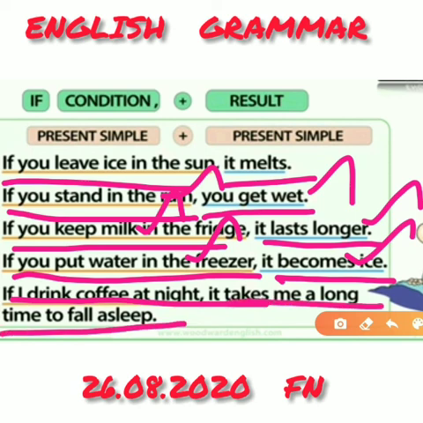In this sentence, the condition is if I drink coffee at night and the result is it takes me a long time to fall asleep. Yes, this is a general truth. All the sentences begin with an if clause, isn't it? We must put a comma after the if clause when the if clause comes at the beginning. Okay.